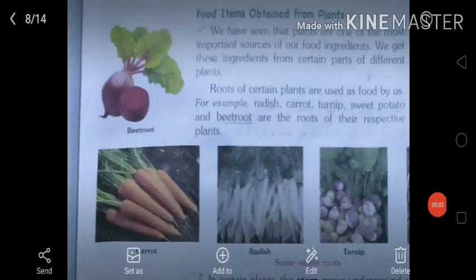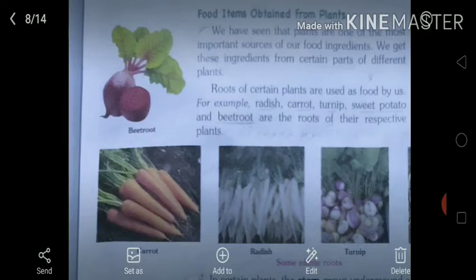Food items obtained from plants. We have seen that plants are one of the most important sources of our food ingredients. We get these ingredients from certain parts of different plants. So, no doubt, plants are considered the major source of our food, and most of the ingredients for making different food items we get from plants only. So it is clear that we get ingredients from certain parts of different plants.